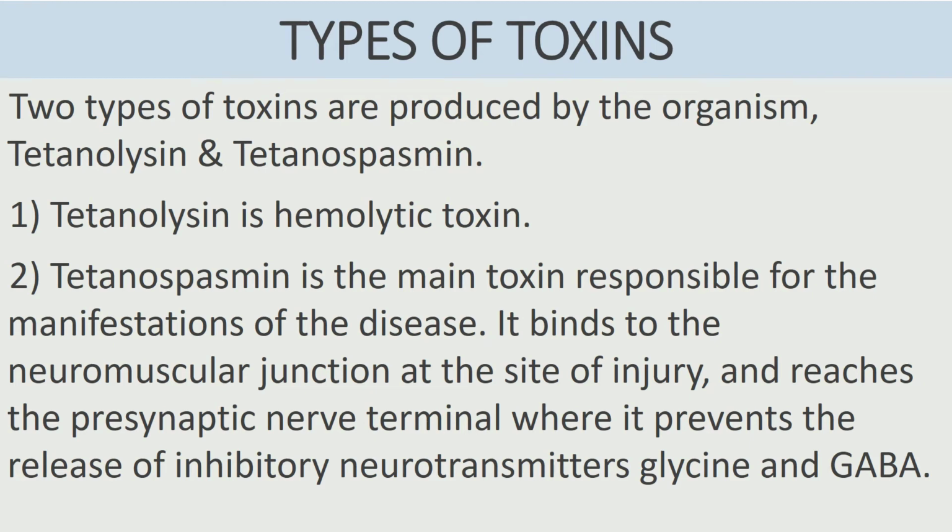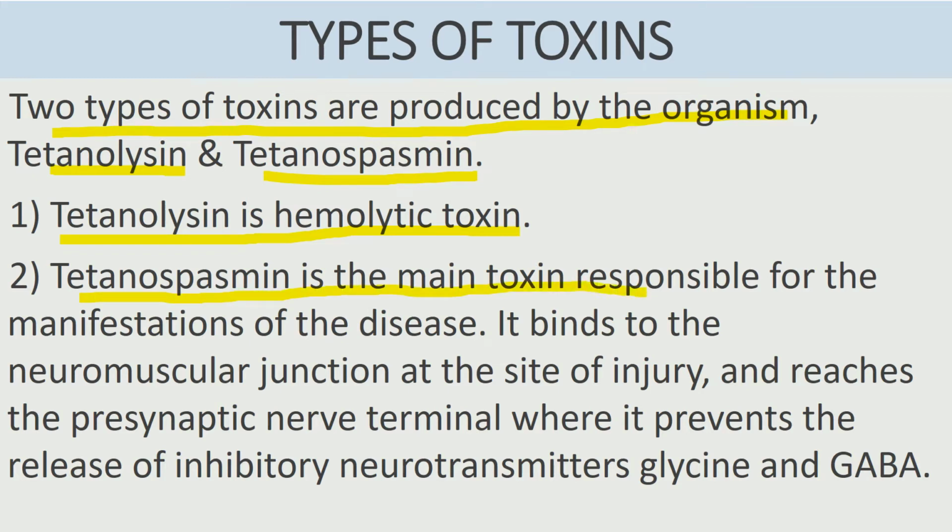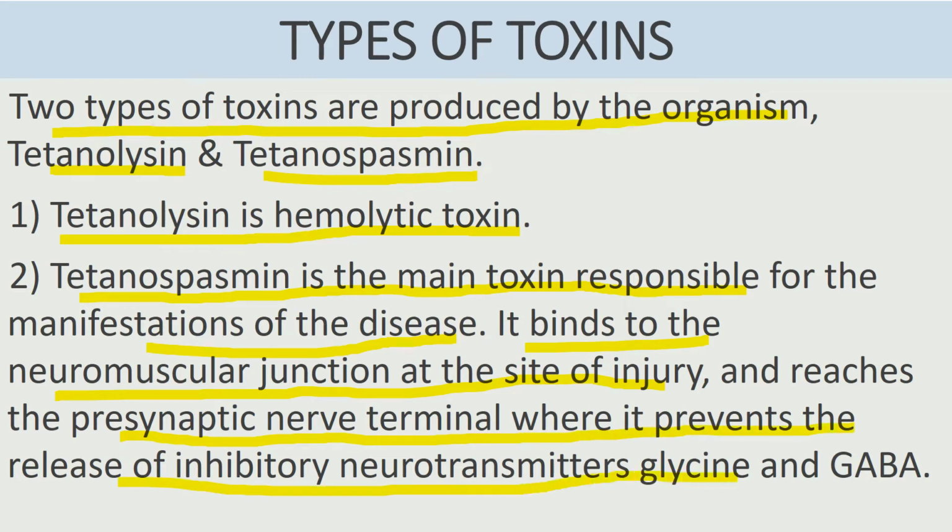Types of toxin released by Clostridium tetani. Two types of toxin are produced by the organism: tetanolysin and tetanospasmin. Tetanolysin is a hemolytic toxin. It breaks down blood. Tetanospasmin is the main toxin responsible for manifestation of the disease. It binds to the neuromuscular junction at the site of injury and reaches the presynaptic nerve terminal, where it prevents the release of inhibitory neurotransmitters glycine and GABA.